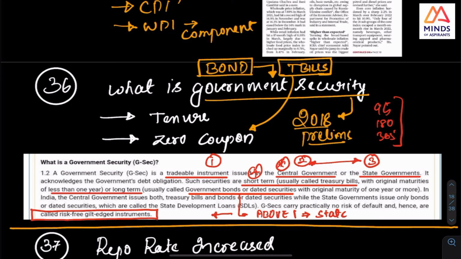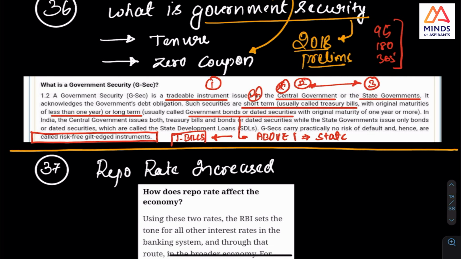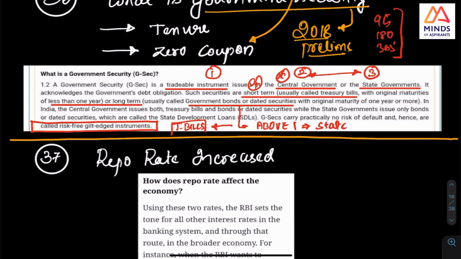The state can also issue, but can the state issue T-bills? The Centre can issue T-bills which are less than 1 year. Can the state issue T-bills which are less than 1 year, or can they issue only these government securities which are above 1 year? So this is the key. This material has that, you can check it and you will understand.